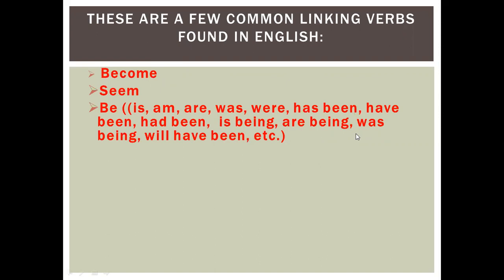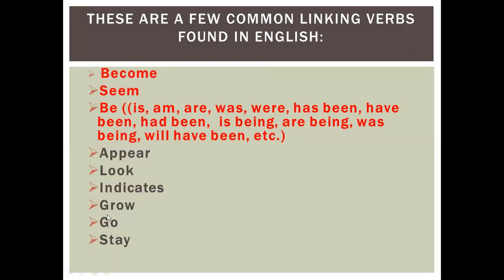After these verbs, we will definitely have a complement, not the object. So these verbs are called true linking verbs. Got it? And now these other verbs: appear, look, indicate, grow, go, stay. These are linking verbs, but can perform other types of action. You can say these are action words also. Sometimes these are linking verbs without any action, and sometimes these verbs are used where they perform some action. Okay.